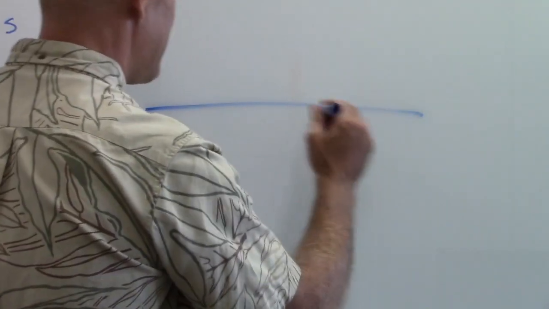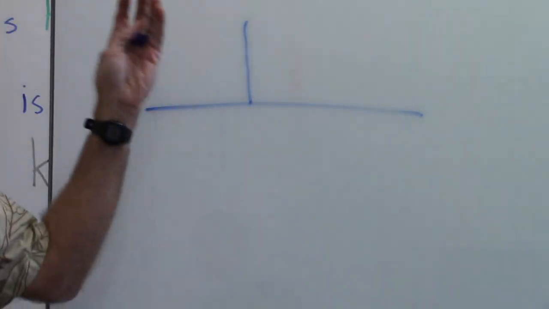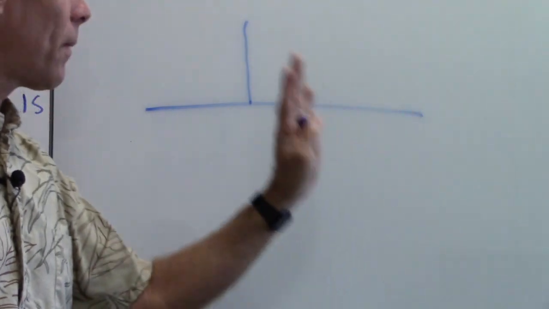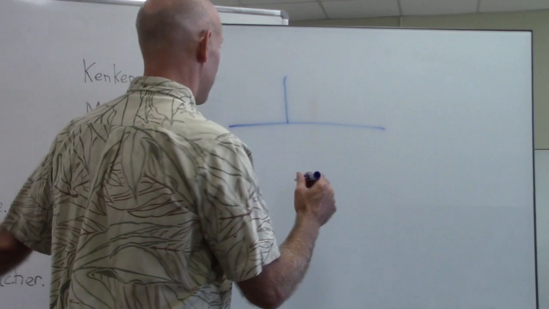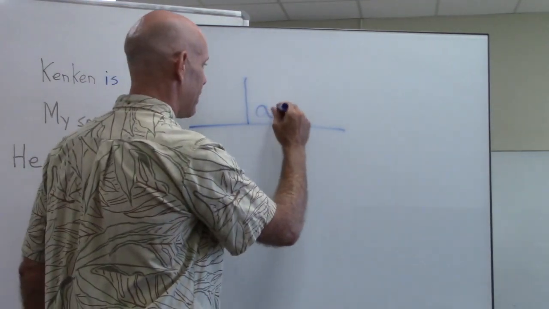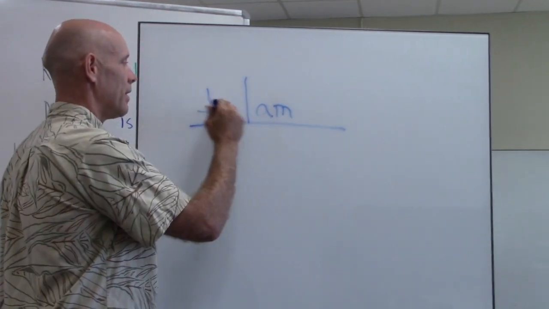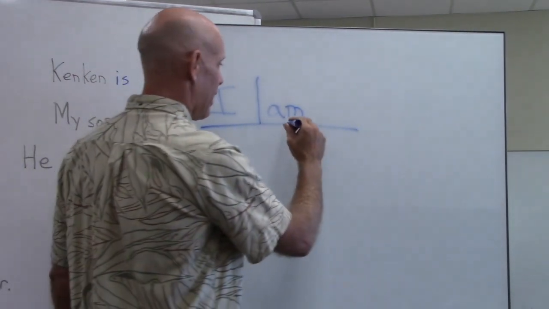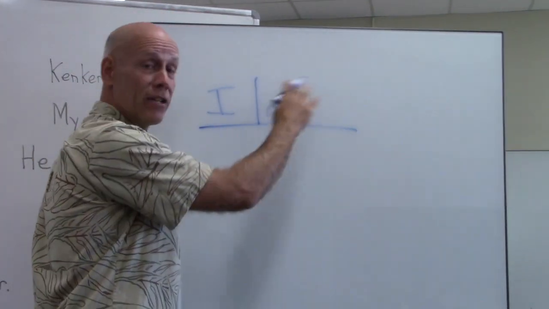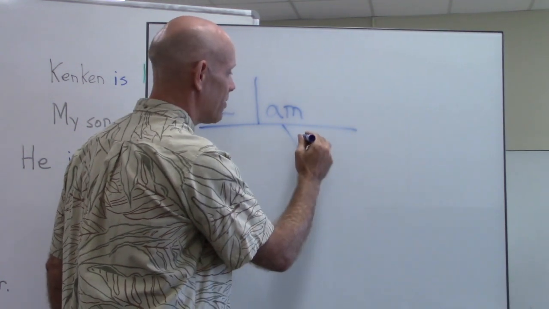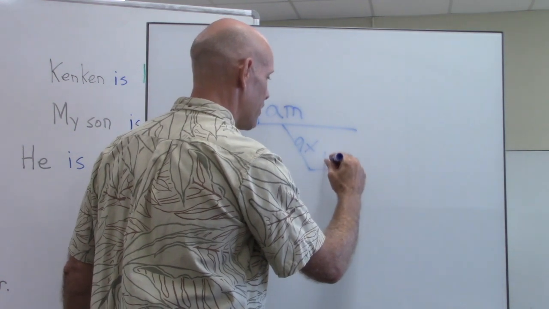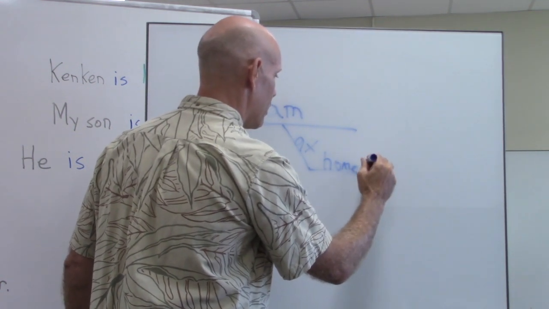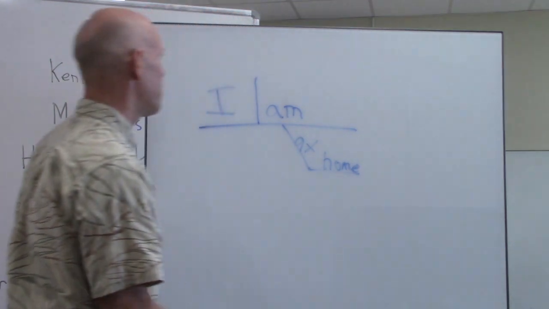As always, when you start your sentence diagram, begin with the main line, and this is going to separate your subject from your predicate. Your predicate is the part of the sentence that will begin with the verb. In this case, let's try the I am at home one, right? There's our main verb, noun phrase 1 subject, and it's describing the nature of the verb here, this time and place. Time and place is always going to be adverbial, and this is how you diagram your prepositions. Okay, I'm at home. That's your pattern 1.